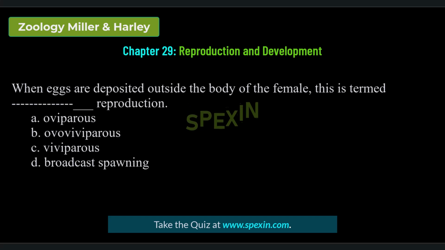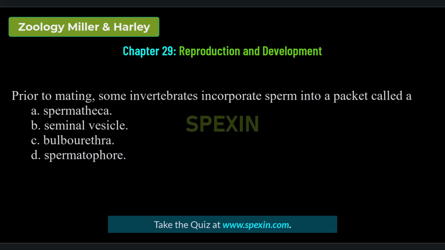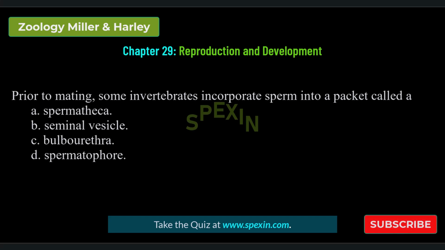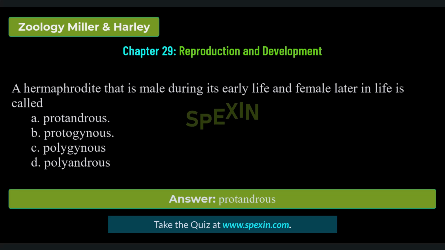Oviparous, ovoviviparous, viviparous, broadcast spawning. Correct answer: oviparous. Prior to mating, some invertebrates incorporate sperm into a packet called a spermatheca, seminal vesicle, bulborethra, spermatophore. Correct answer: spermatophore. A hermaphrodite that is male during its early life and female later in life is called protandrous, protogynous, polygynous, polyandrous. Correct answer: protandrous.